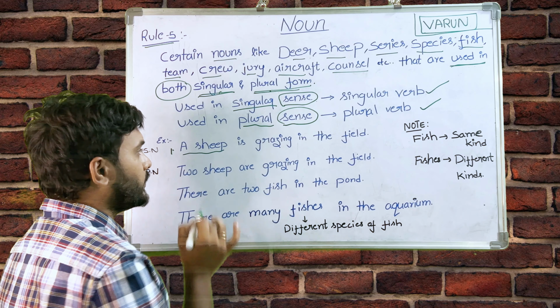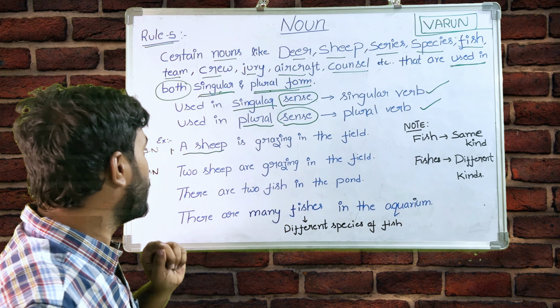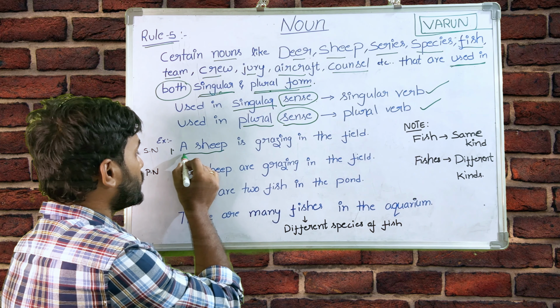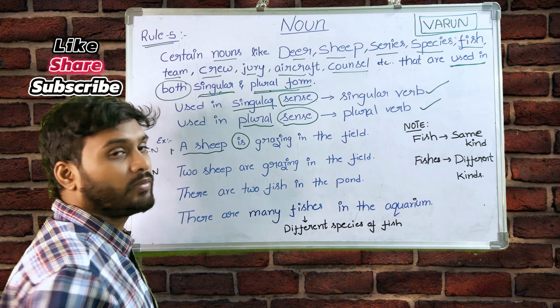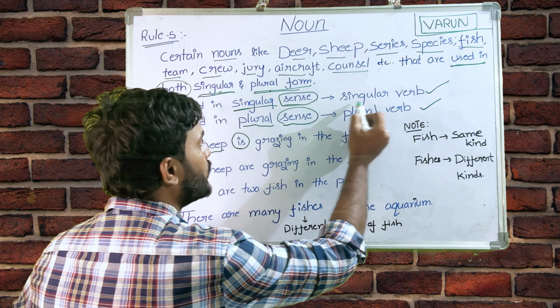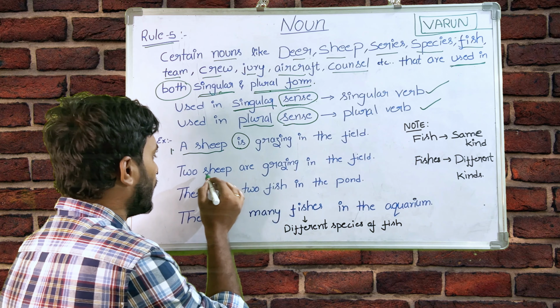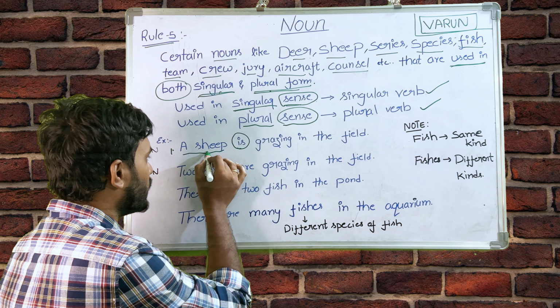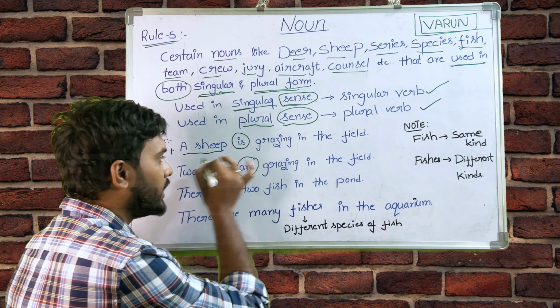A sheep is grazing in the field. Here you can see the verb is a singular verb. What we mentioned: used in the singular sense, we use a singular verb. Let's see here, here also sheep, but here it is mentioned as are.